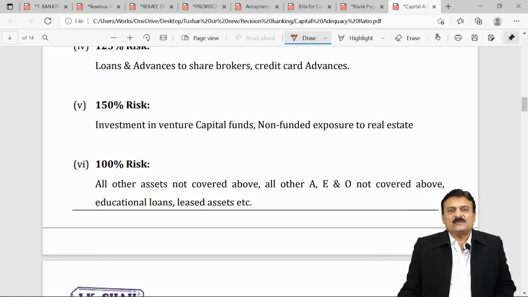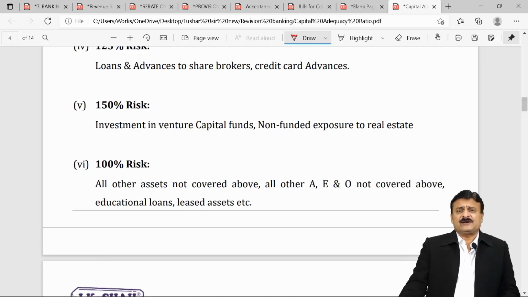Then you calculate the denominator: name of the asset, amount of asset multiplied by risk percentage will give you the risk weighted asset. The total of risk weighted assets will be the denominator, and the ratio multiplied by 100 should be a minimum of 9%, as suggested by the guidelines of the Basel Committee.